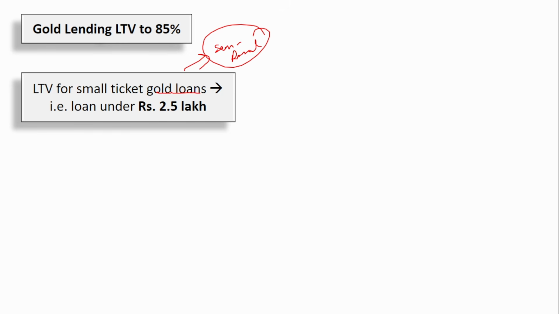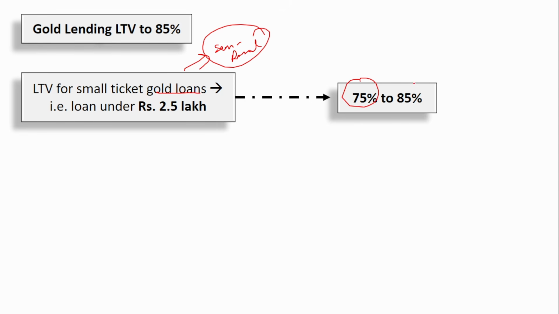So what they have done is, previously the LTV value was 75% and now they have increased it to 85% for loans under 2.5 lakhs only. Remember, not for all loans; only for loans under 2.5 lakhs it has been increased from 75% to 85%. Now, what is this LTV? LTV is nothing but loan to value.